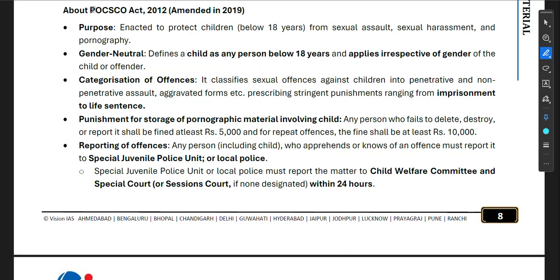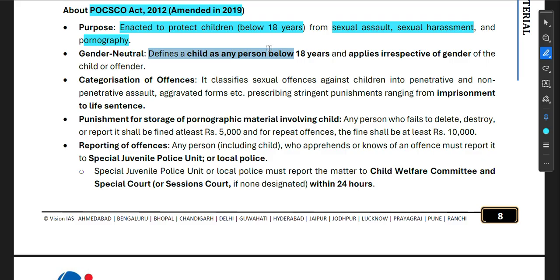Now, let us understand the POCSO Act 2012, which was amended in 2019. Purpose: enacted to protect children below 18 years from sexual assault, sexual harassment, and pornography. It is gender neutral, defining a child as any person below 18 years and applies irrespective of the gender of the child or offender.